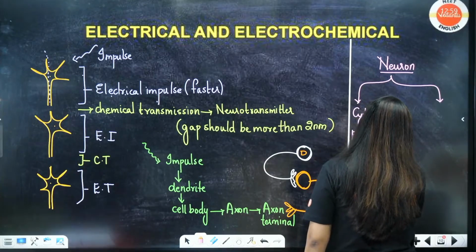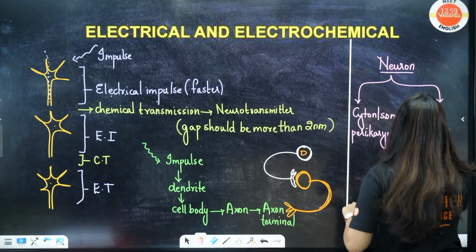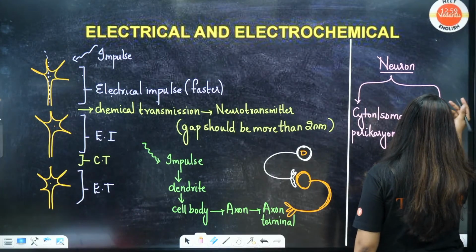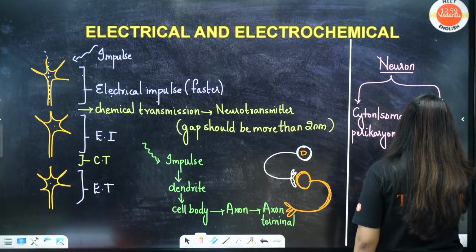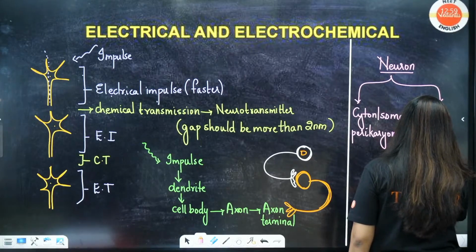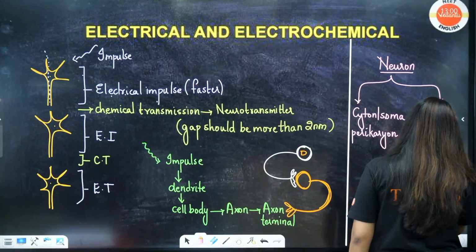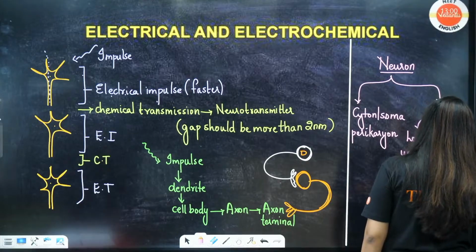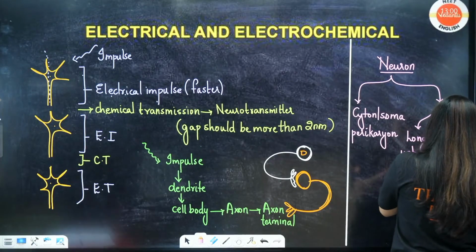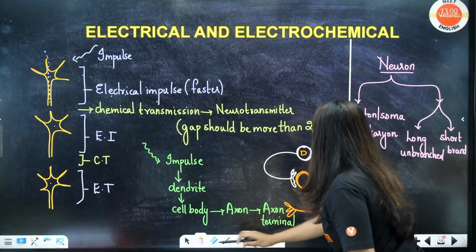Here you have two portions: a long unbranched portion called the axon and a short branched portion called the dendrite.